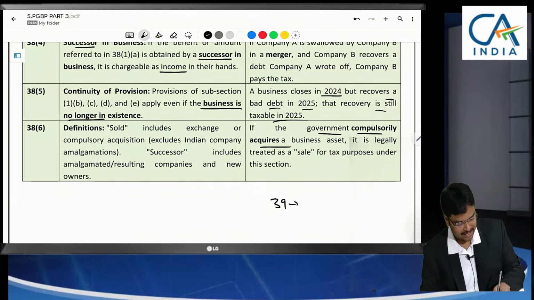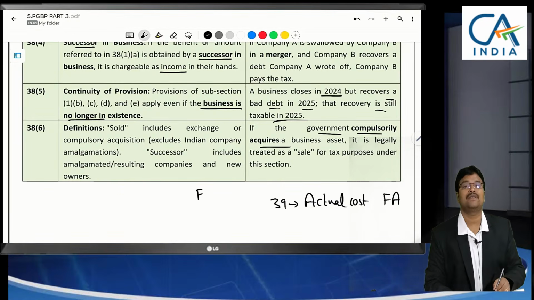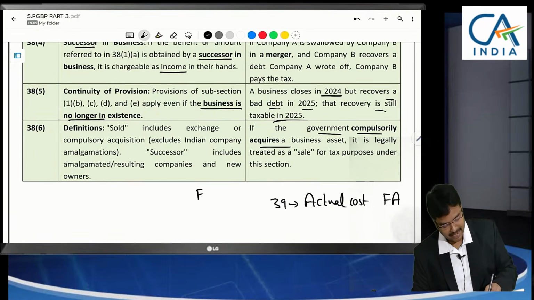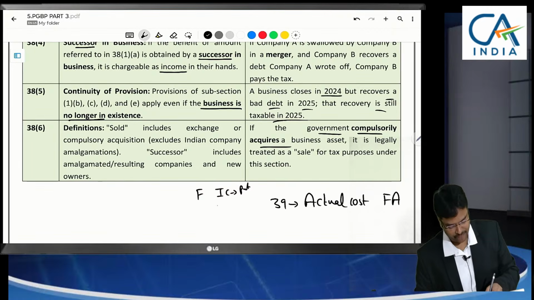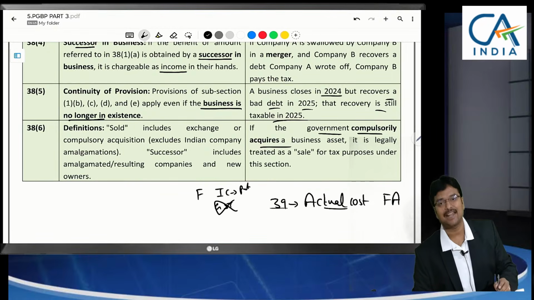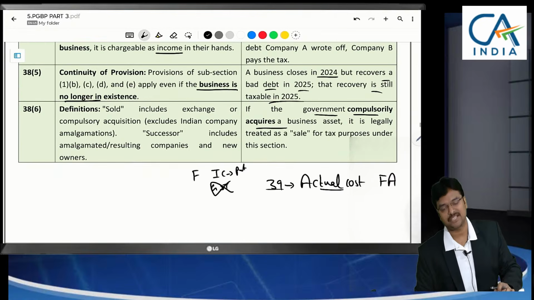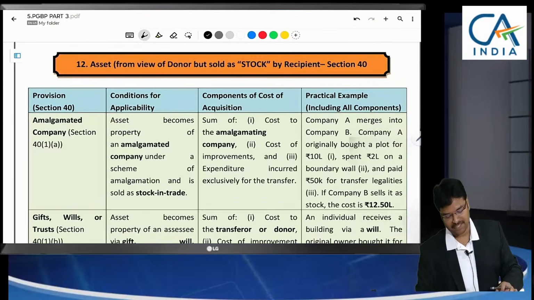We have already discussed how to determine the actual cost of fixed assets. Any freight should be added to the asset value at the time of bringing it. Interest cost up to the time the asset was put to use should be added, and some more things we have discussed. GST, if we claim ITC, has to be reduced. How to determine the actual cost we have already discussed at the time of depreciation itself, and I have given that section to you. So there it was completed.